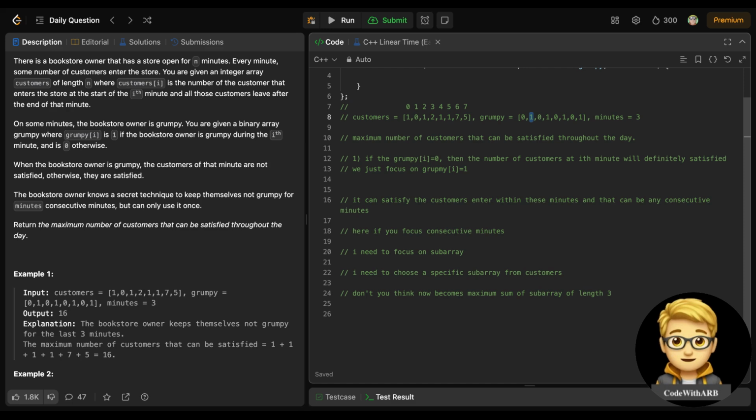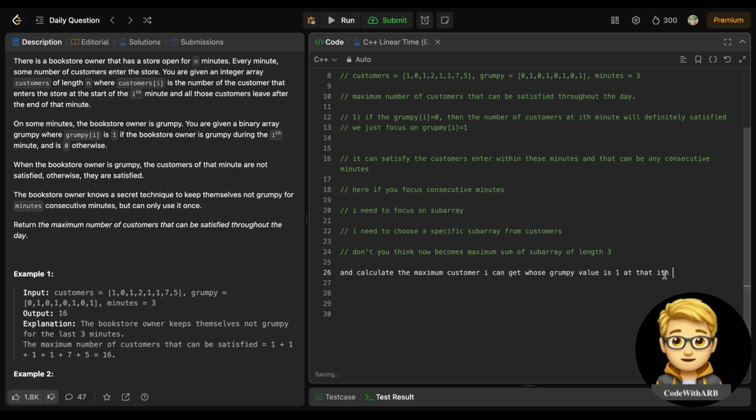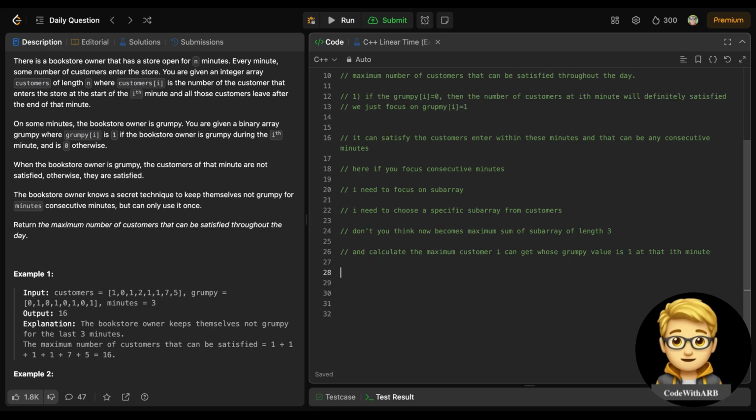So definitely we will focus on this one only and calculate the maximum customers I can get whose grumpy value is 1 at that ith minute, right?